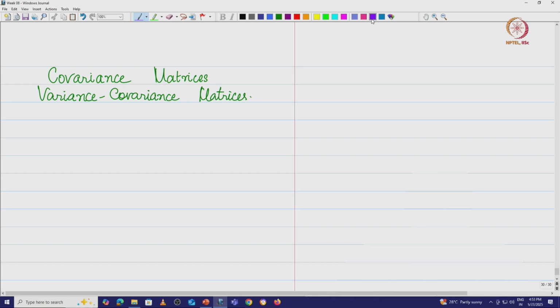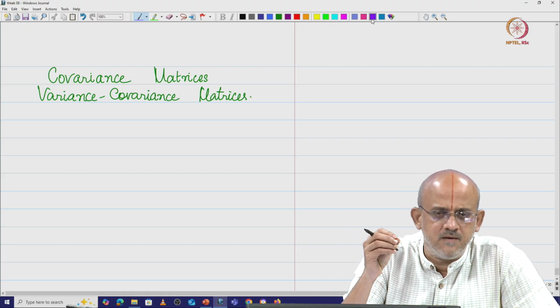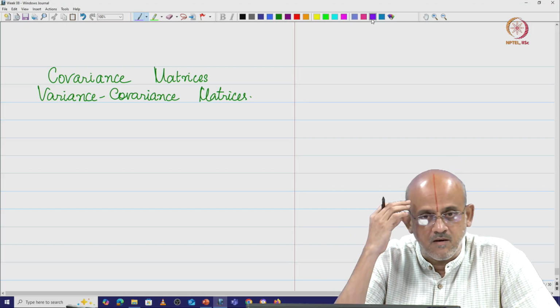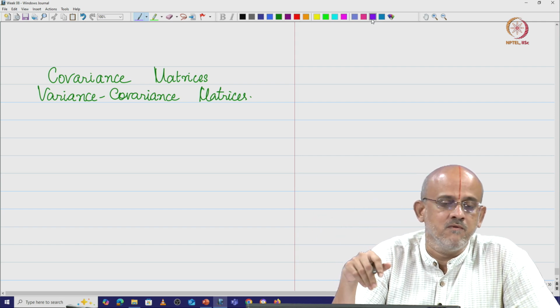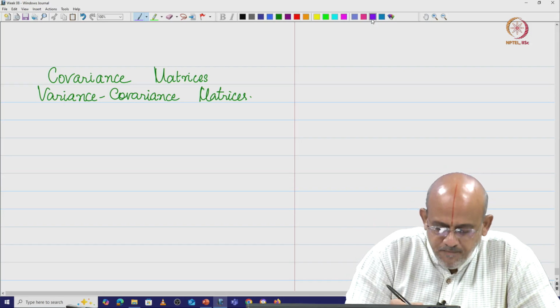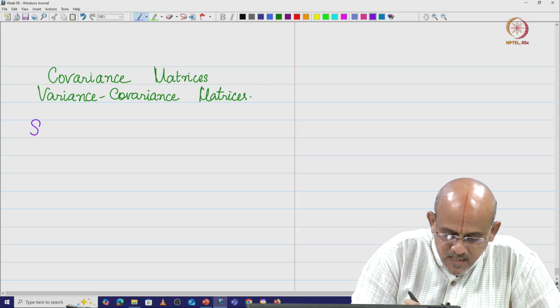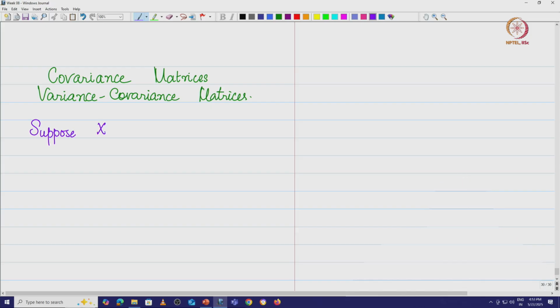Okay, great. The first thing we want to do is define a few terms. We want to look at what we call a random vector, the idea of a random vector, and then get to the covariance and variance covariance matrix as such. So, suppose x is a random vector.